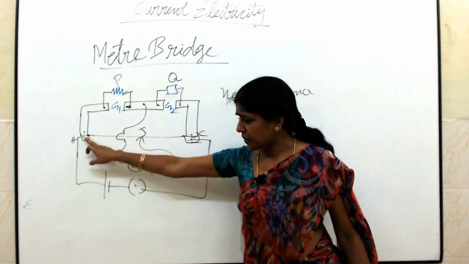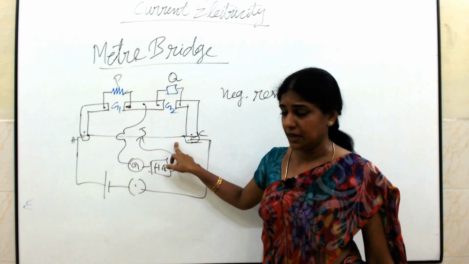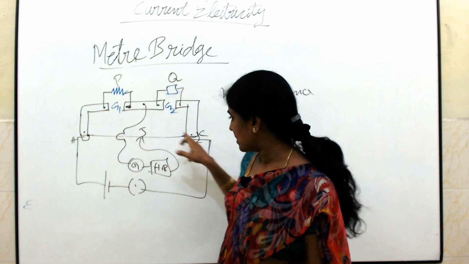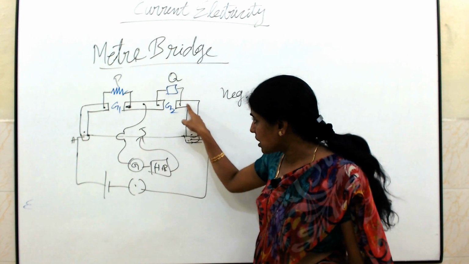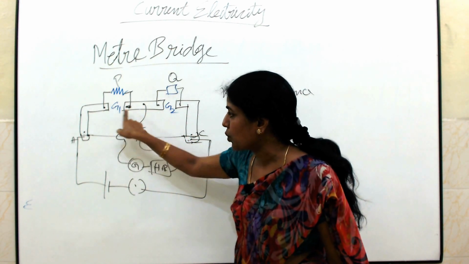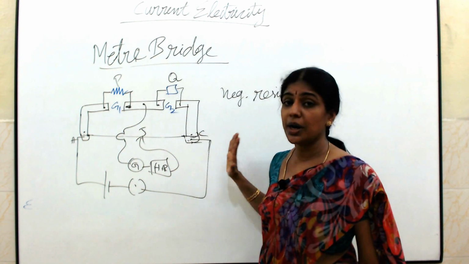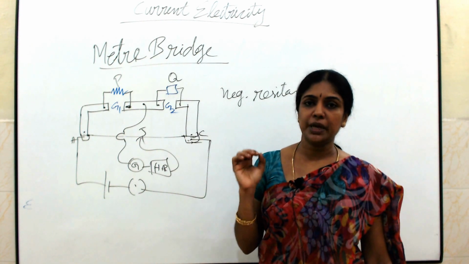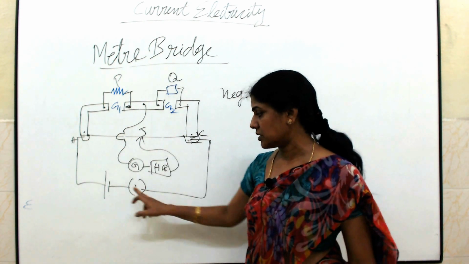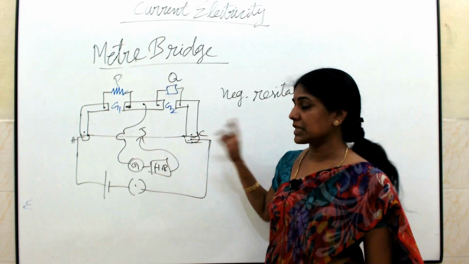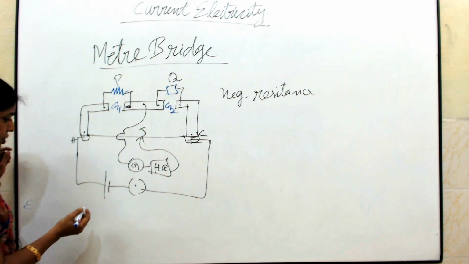So here, from the point A, this wire, which is made up of manganese, is soldered at these 2 points in the thick copper strip. So these are all your thick copper strips where I am going to connect the unknown resistance and the known resistance. This is a very good application for your Wheatstone bridge network. From the point A, that is from one end of the wire, I am connecting a battery to a key, and the other end is connected to the other end of the wire. This is the way your meter bridge is constructed.